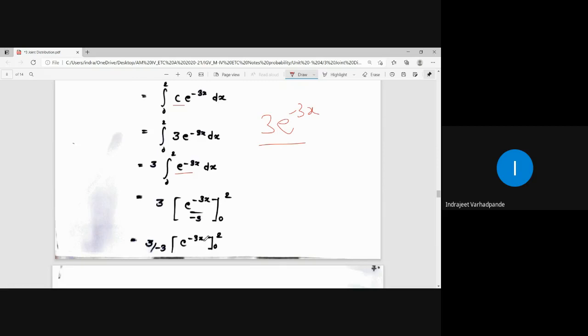For the value of this integration, put the upper limit as 2. E to the power minus 3 into 2 is e to the power minus 6. E to the power 0 is 1. So the value of this integration after calculation comes out to be 1 minus e to the power minus 6. If you simplify it, approximately it is giving you 0.9975. So I can say that it is obviously less than or equal to 1, or approximately equal to 1. So the value of the probability for the given function is still less than or equal to 1. Is the point clear up till now?